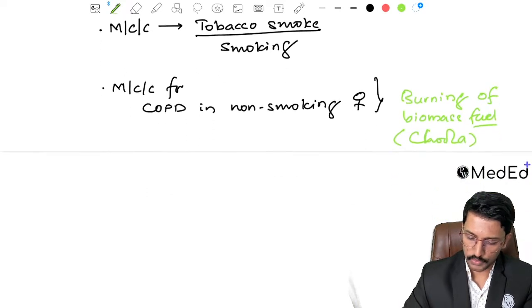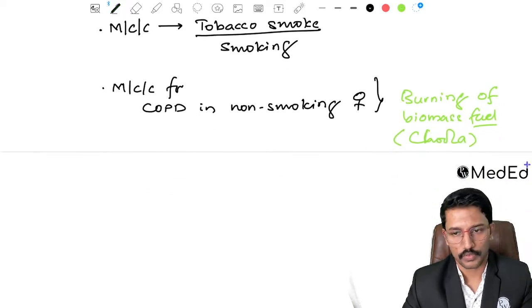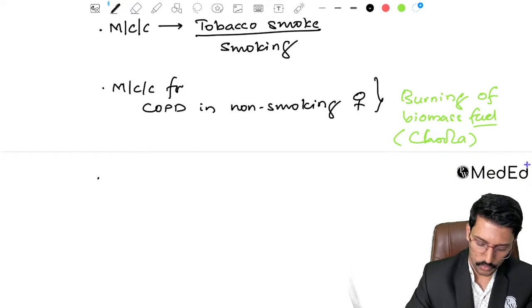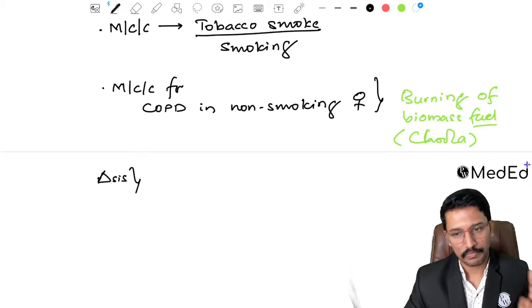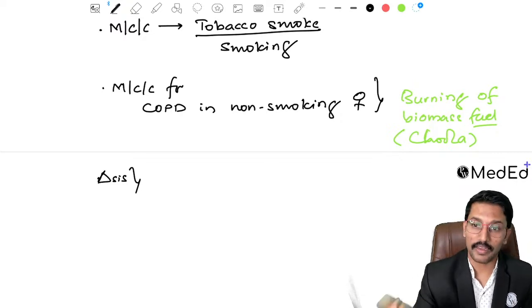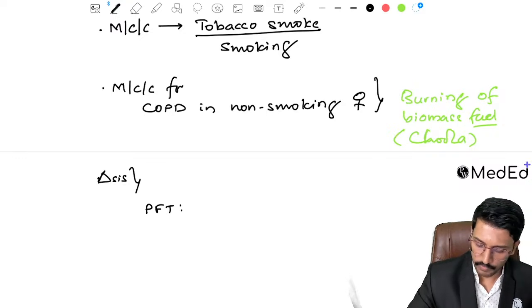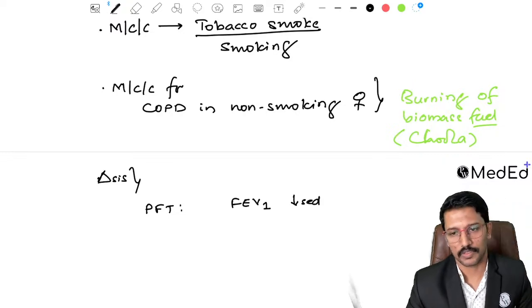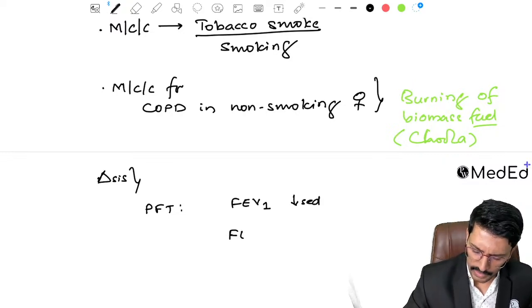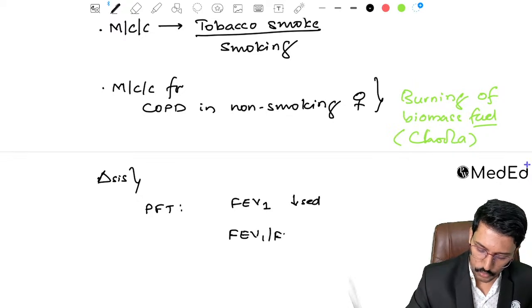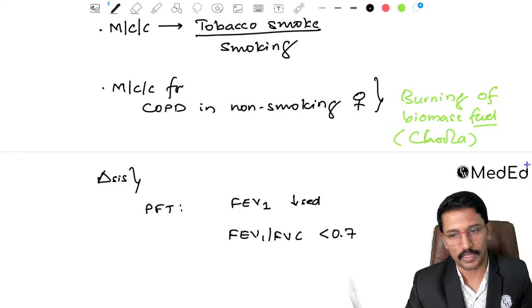Now they will also ask you, how do you make a diagnosis of COPD, right? So the diagnosis of COPD will be based on PFT plus imaging. Imaging can help in the diagnosis. So what will we see in the PFT? In the PFT we will see that FEV1, forced expiratory volume, will be decreased. That is common, just like in patients with asthma, right? Then the FEV1 by FVC ratio, which suggests obstruction, will be less than 0.7, just like in case of asthma.